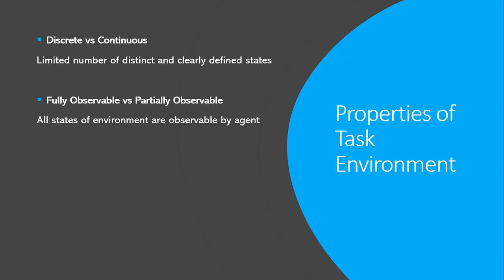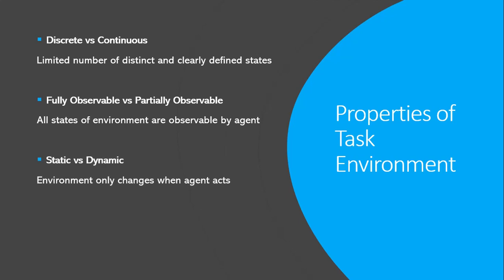So it's actually a fully observable environment. And to understand the partially observable environment, you can again take the example of car driving, in which we can see the current states of the environment, like where we are, which cars are present in our current environment, but we don't know which will be the next states of the environment. So we are actually in a partially observable environment.